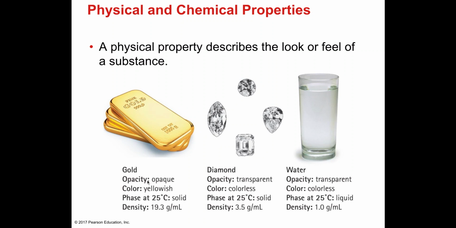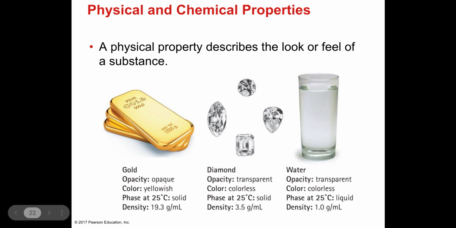So we will say that some of the physical properties is that it is opaque. Opaque simply means that you cannot see through, right? Opaque means you cannot see through. Any substance that you will not be able to see through, we say it is opaque. Another physical property will be things like color. We will say this gold bar here is yellowish, okay?